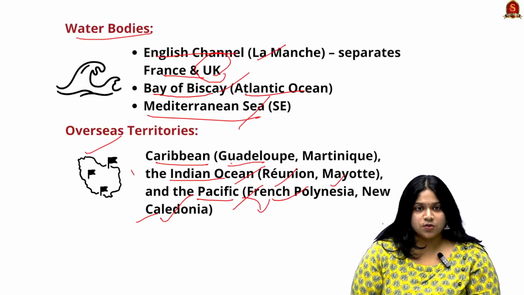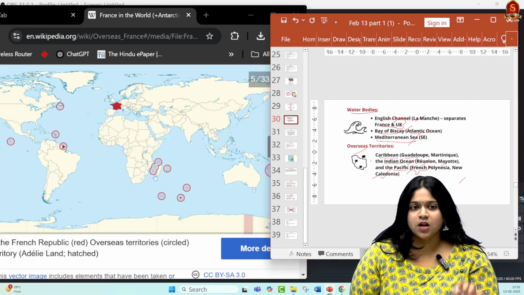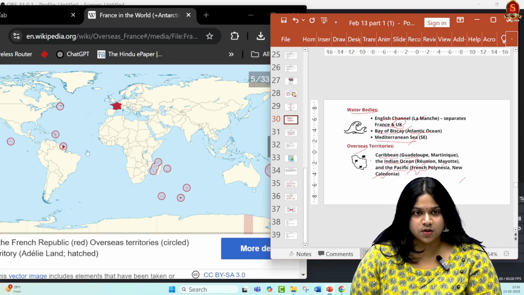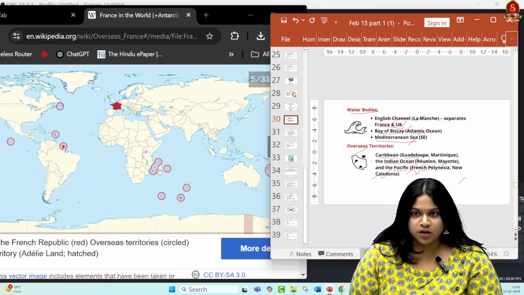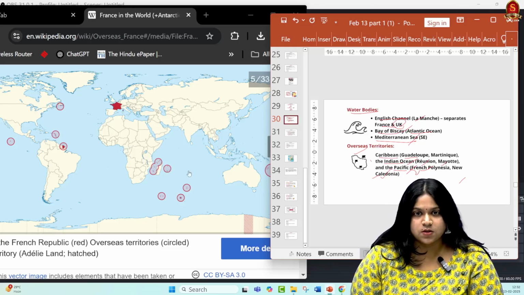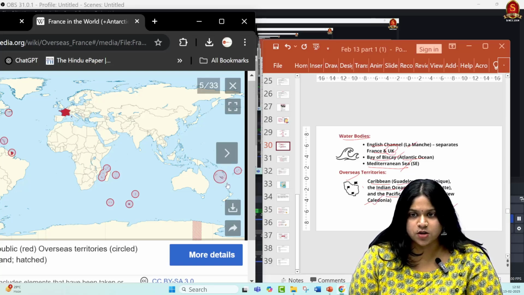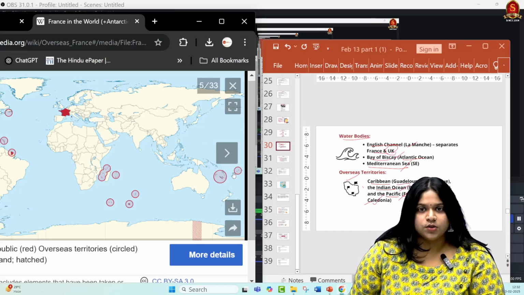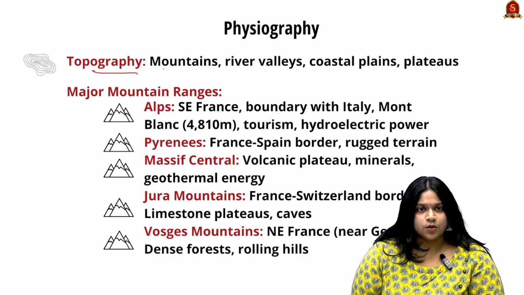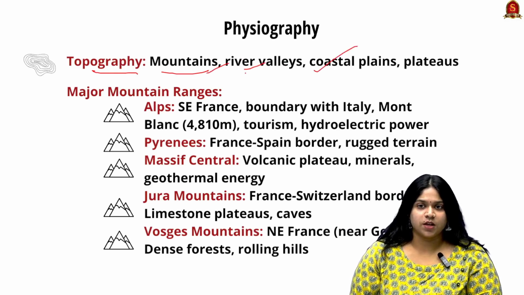And also looking into their overseas territories, this is the map for the overseas territories. In the Caribbean islands, Guadeloupe and Martinique are present here. In the Indian Ocean, Reunion and the Mayotte Islands are present here as overseas territories. And in the Pacific Ocean, the overseas territories present here are French Polynesia and New Caledonia. So these are the overseas territories and their map. Looking into their physiography and topography, they have diverse features such as mountains, river valleys, coastal plains and plateaus.